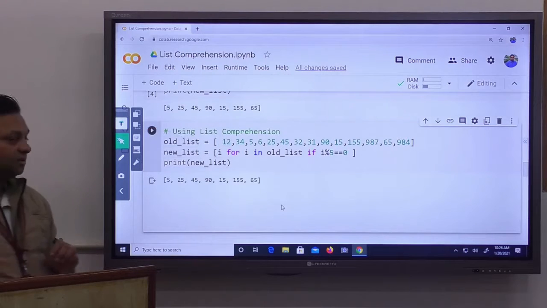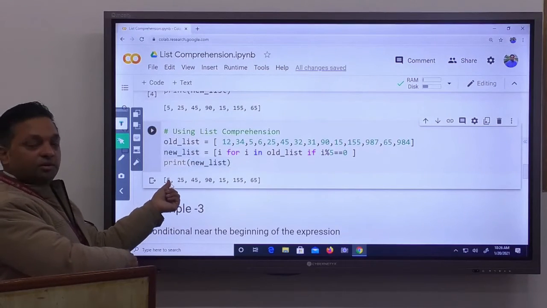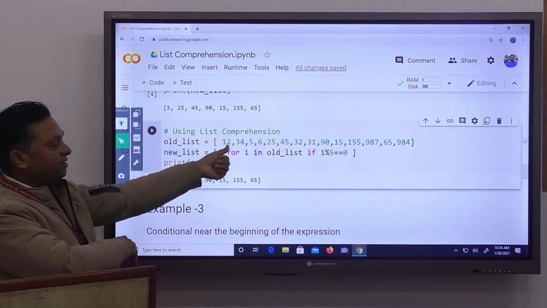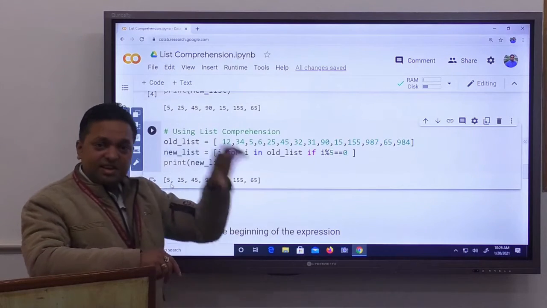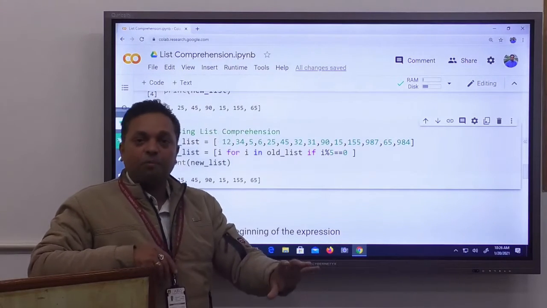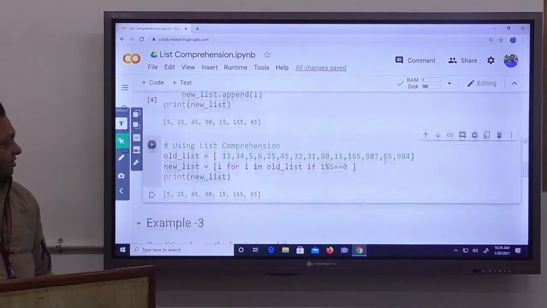So you can see our new list has only those numbers which are divisible by 5. I can verify. This is your old list. Using an existing list, we can create a list with the help of either a loop or list comprehension. So again, let's see the syntax.